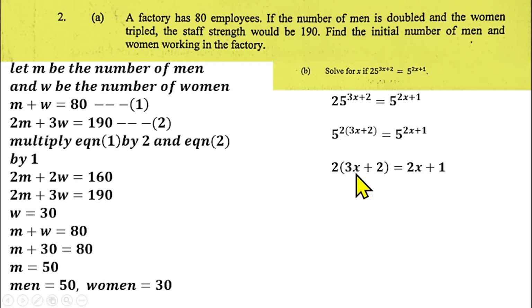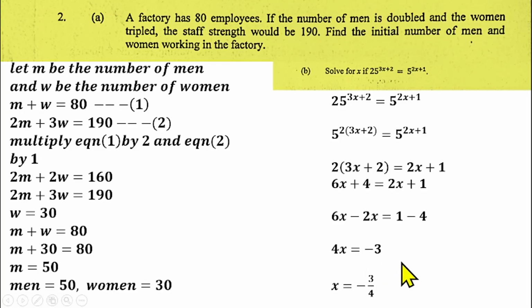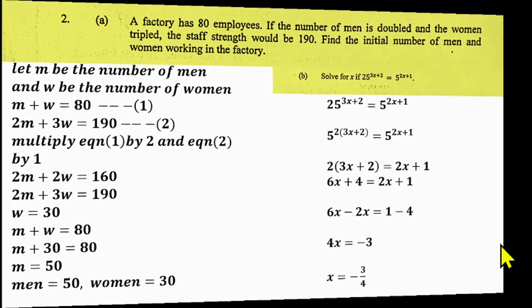So we'll be having 2 into 3x plus 2 equals 2x plus 1. Expand the bracket, that gives us 6x plus 4 equals 2x plus 1. Collect like terms, you have 6x minus 2x equals 1 minus 4. You have 4x equals minus 3. So x will be equal to minus 3 over 4 if you divide both sides by 4. So that's the solution for question number 2.